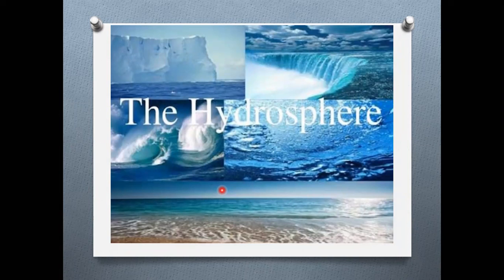The hydrosphere is the sphere of water, and it is very important for the existence of life on the earth. Yes or no? Without water, can anybody live? No. So that's why it is very important for living things on the earth. It is the part of the earth's surface which is covered by water.